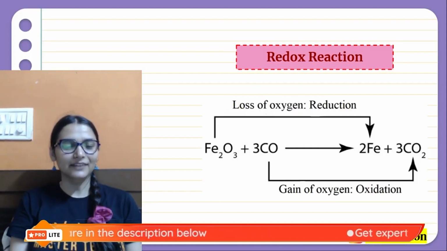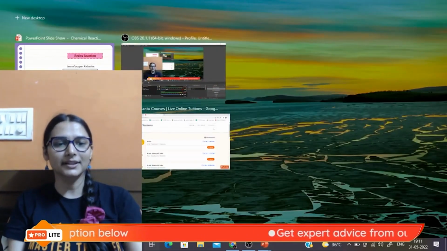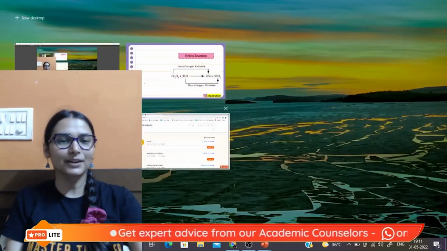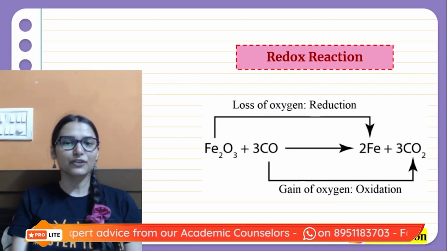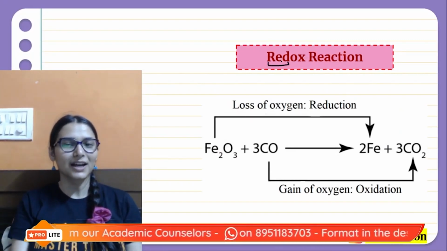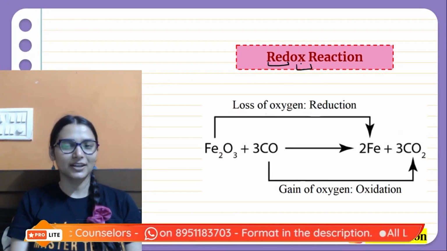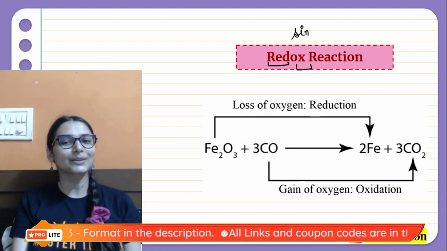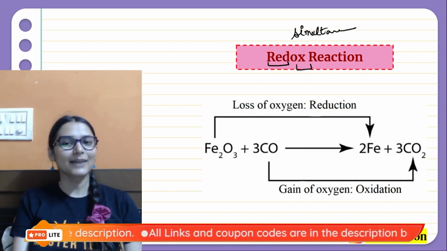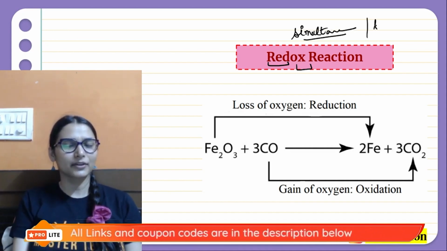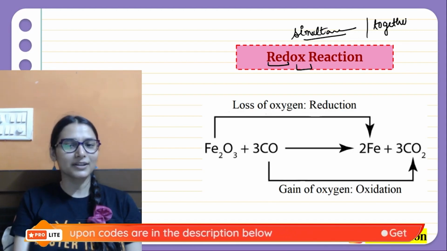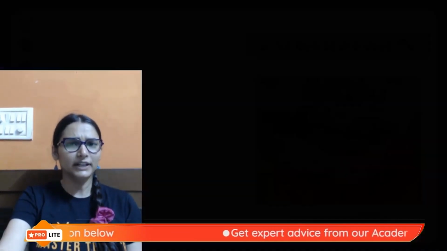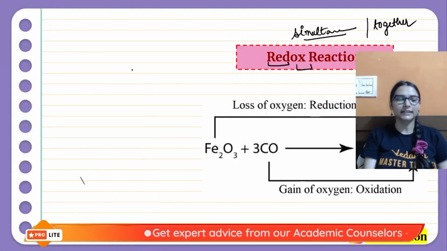Then we have the redox reactions. What do you have to do in redox reactions? That is also very simple. Red means reduction. Ox means oxidation. So these are reactions where reduction and oxidation take place simultaneously, or you can say together. Both reduction and oxidation in the same reaction. Do you remember reduction and oxidation? Ma'am reminds us.